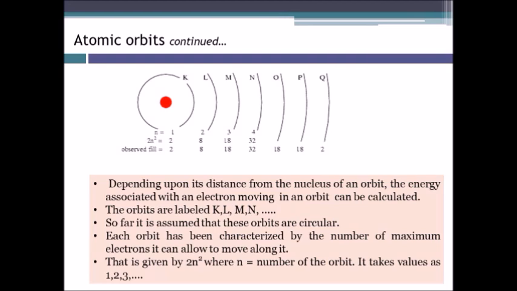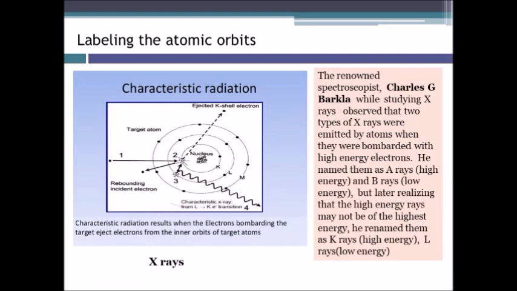What are 1, 2, 3? The values of n. You can see here in the diagram, n is equal to 1 for the K shell, for the L shell it is 2, for the M shell it is 3. Put in the value and you get 2 into 1 raised to 2, that is 2 electrons in the K shell. 2 into 2 raised to 2 becomes 8 electrons in the L shell, and so on.